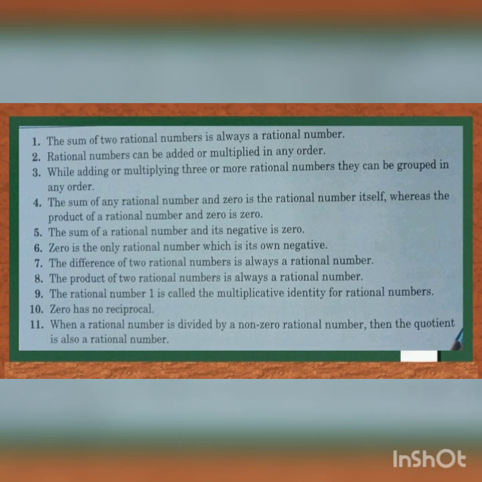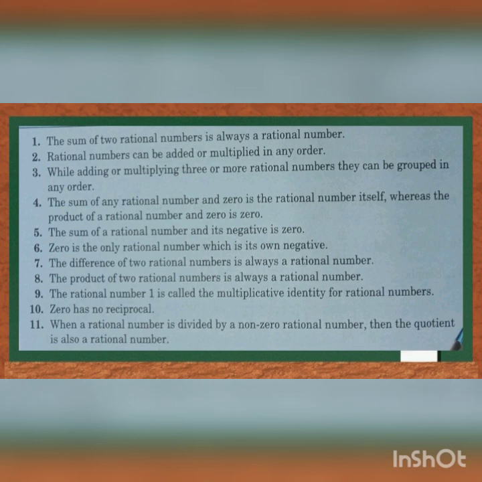The sum of any rational number and 0 is the rational number itself, whereas the product of a rational number and 0 is 0. The sum of a rational number and its negative is 0. 0 is the only rational number which is its own negative. The difference of two rational numbers is always a rational number.